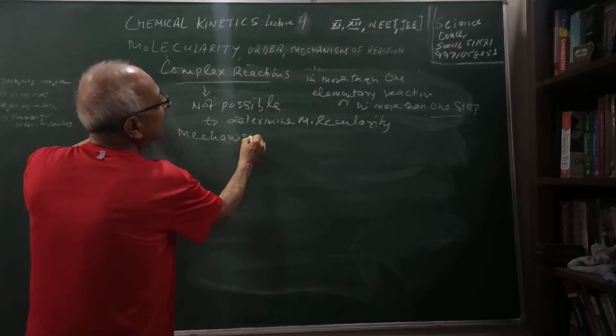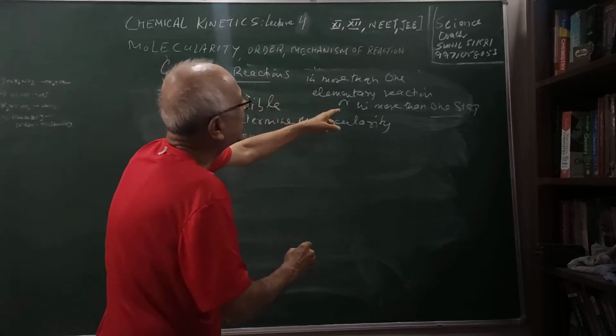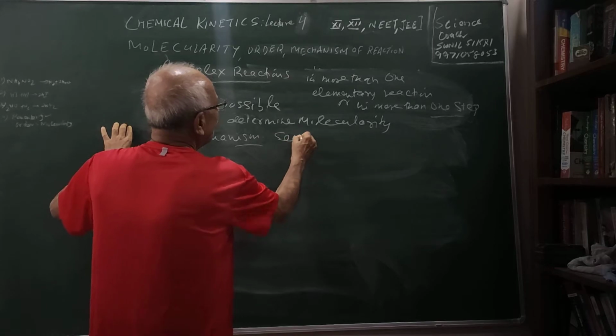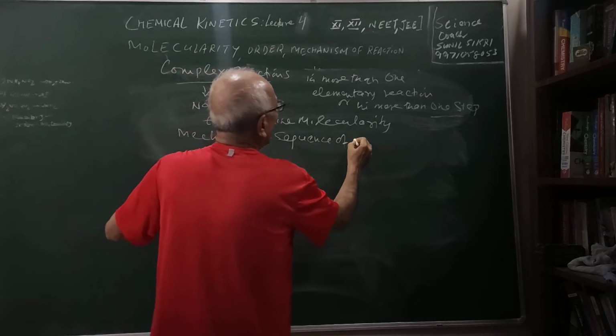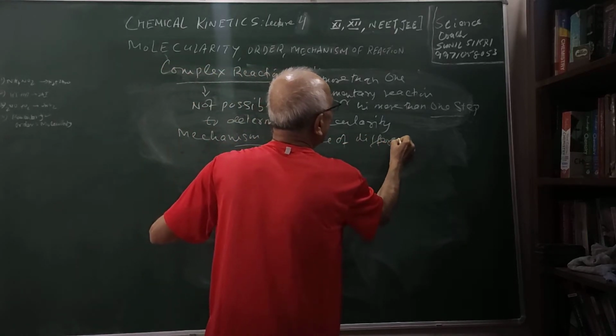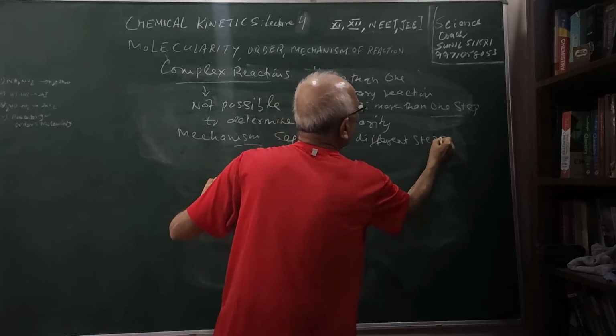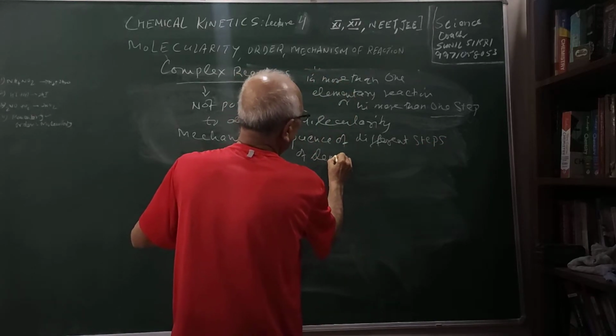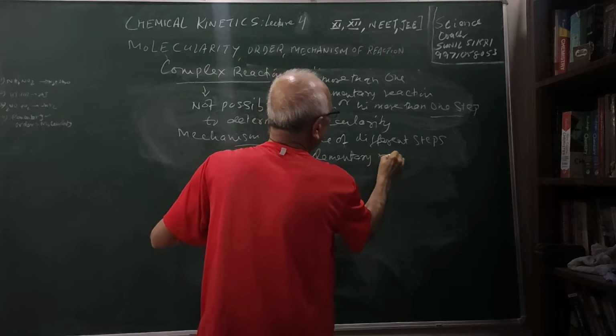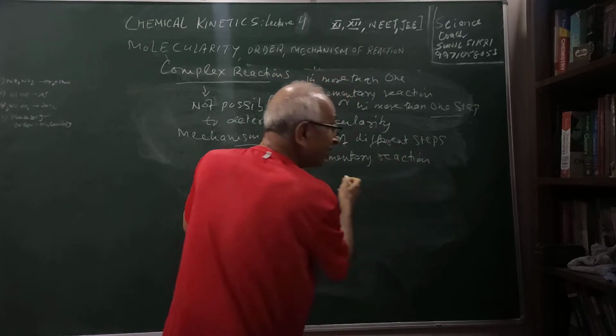I said mechanism of the reaction. When the reaction is taking place in more than one step, the sequence of different steps of elementary reactions is called the mechanism of the reaction.